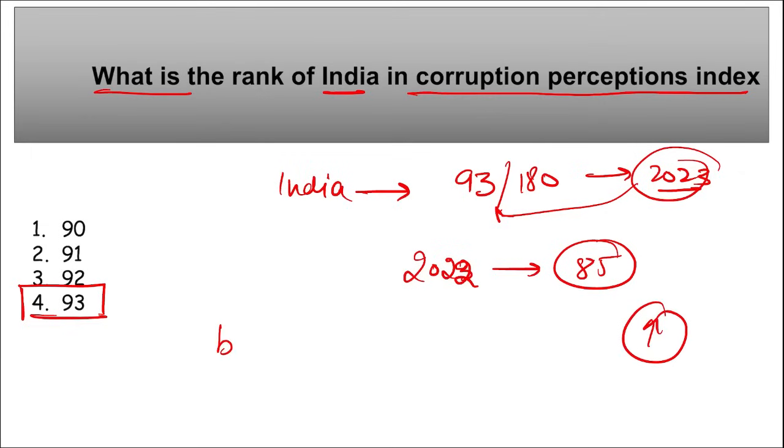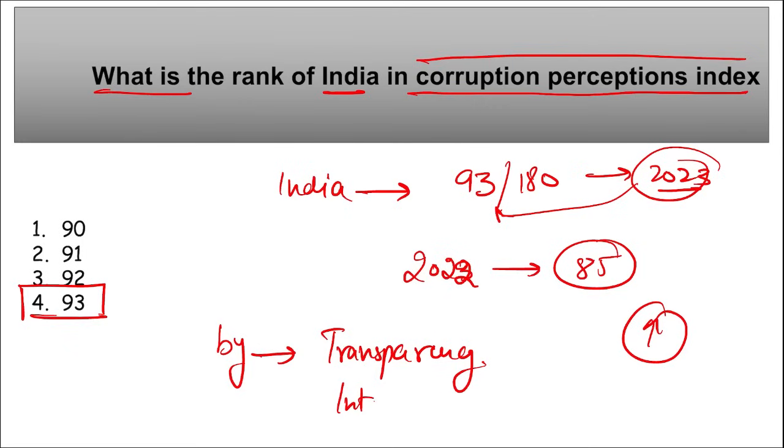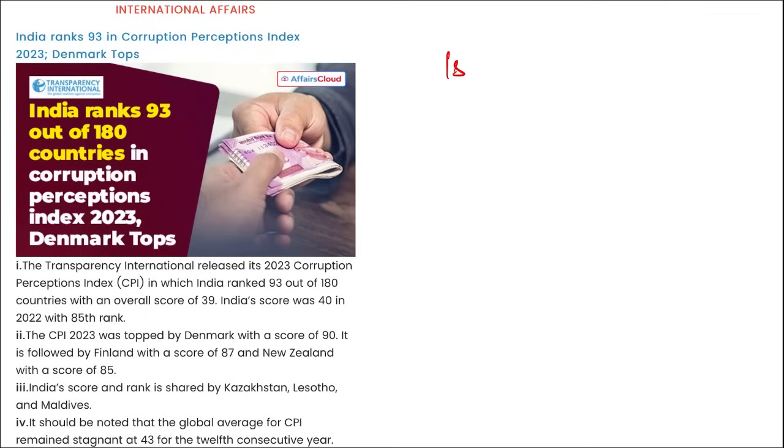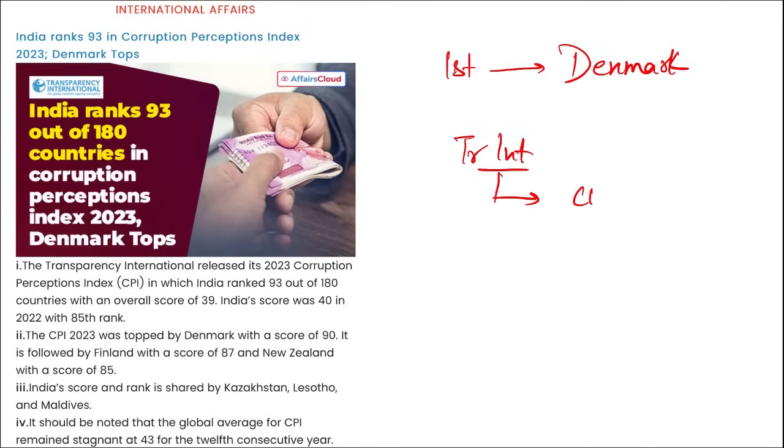Right? That means we can say the corruption in India has increased. Right? This data was released by which organization? This Corruption Perceptions Index was released by Transparency International. Right? Transparency International released the Corruption Perceptions Index, in which the rank of India was 93. In this index, which country has secured the top position? It was secured by Denmark. Denmark was in the top position, right? Mark this. Then if we talk about Transparency International, who is the chief executive officer? Daniel Eriksson. Where is the headquarter? It is in Berlin, Germany.